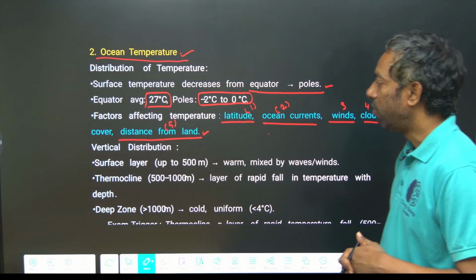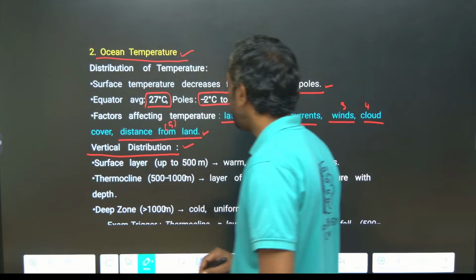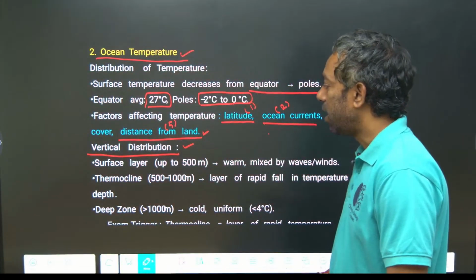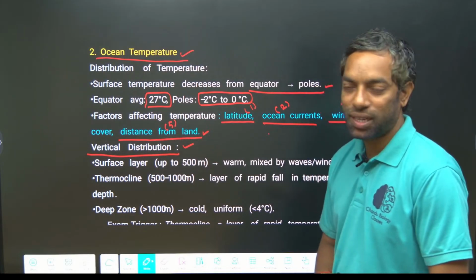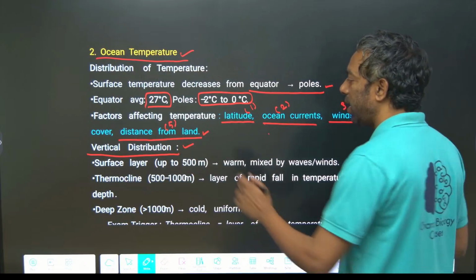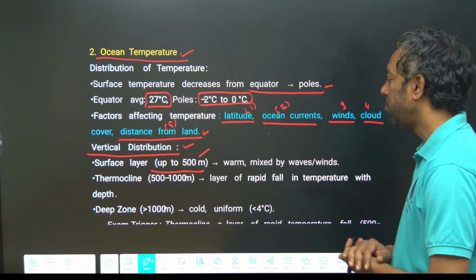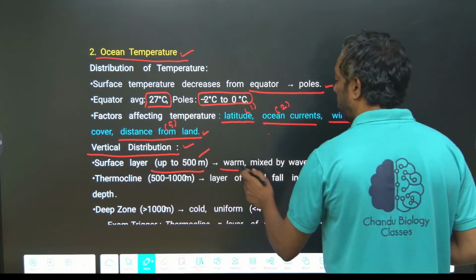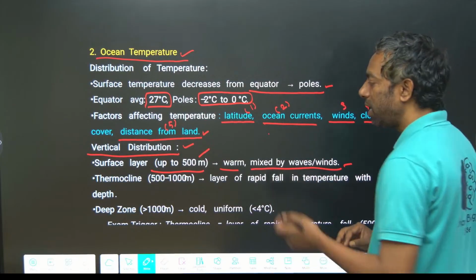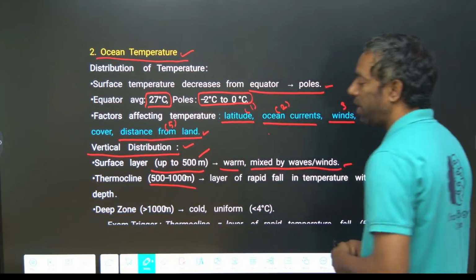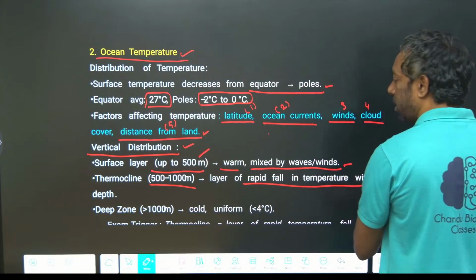Vertical distribution: the surface layer, thermocline and deep zone of the ocean. They can ask you this. The surface layer of the ocean, up to 500 meters, is warm and mixed by waves and winds. The thermocline, 500 to 1000 meters, is the layer of rapid temperature fall with depth.